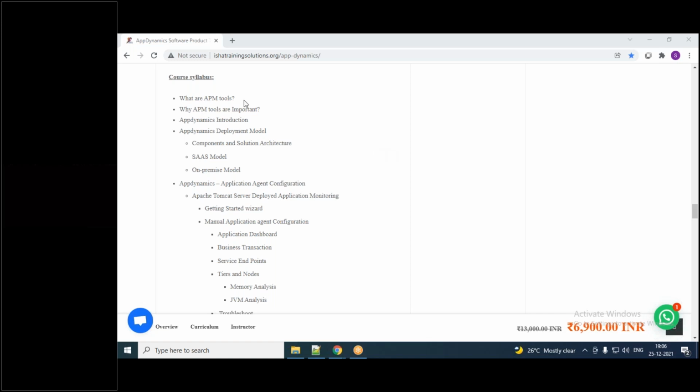The first topic for the course is: what are APM tools? Nowadays that's a problem, because most people are not aware of what APM tools actually are. Application performance monitoring or application performance management tool means what? Many of them do not have that understanding. That is a fact.